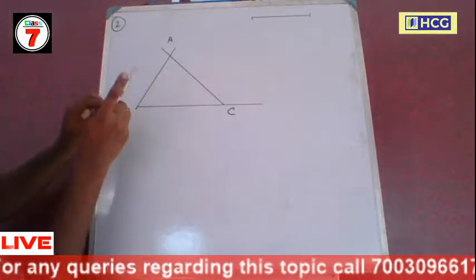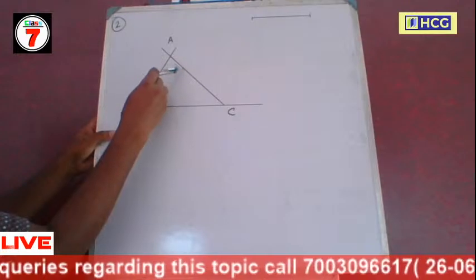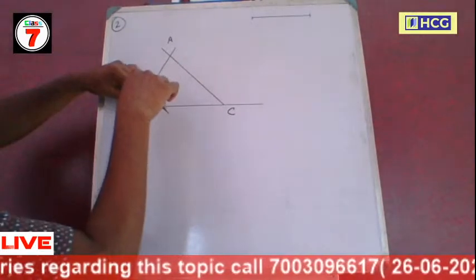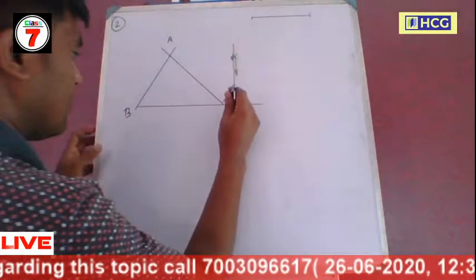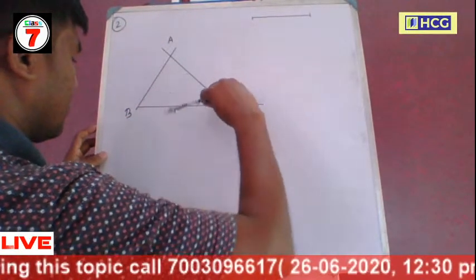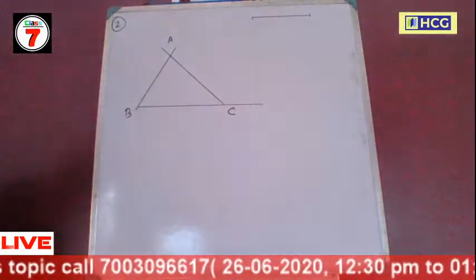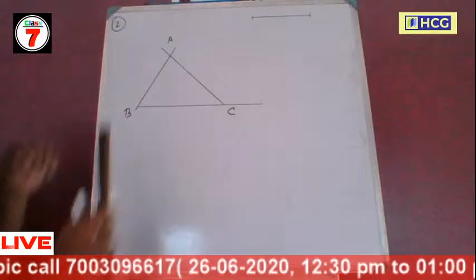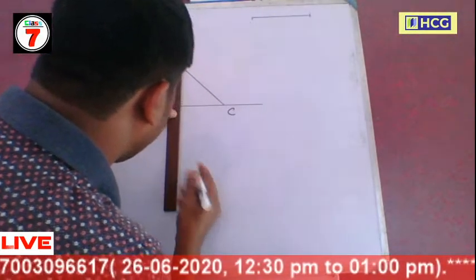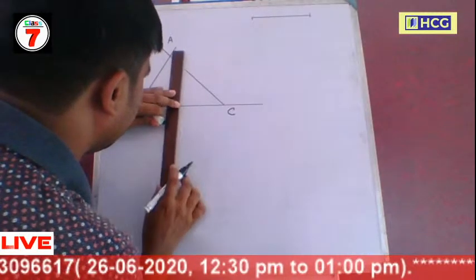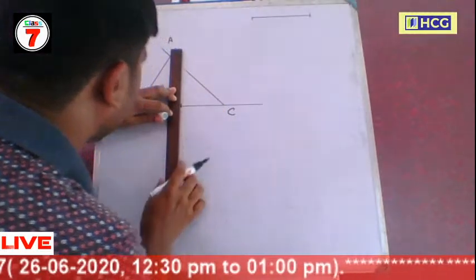Now join the line segment, and this is the middle point of BC.